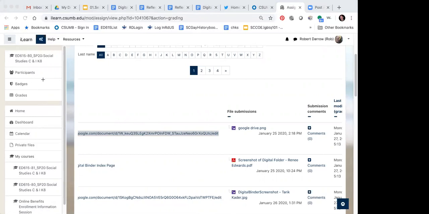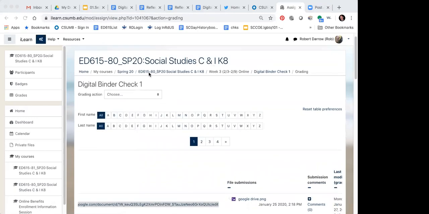Now, the only thing I'd say to Ashley or anybody else is it shouldn't say copy of digital binder Ashley. It should just simply say digital binder Ashley. So again, I just wanted to show you the ideal way to turn this in, and Ashley's one of the ones that's turned it in the ideal way. There's a few little tweaks she can do, but that's pretty much what I wanted to show you.